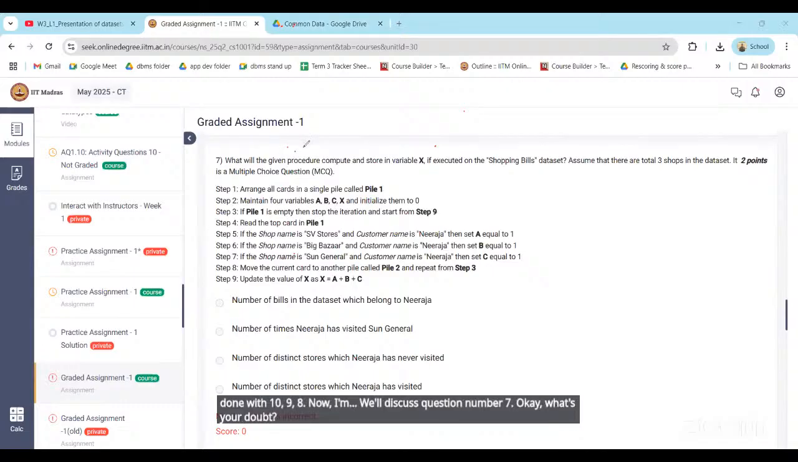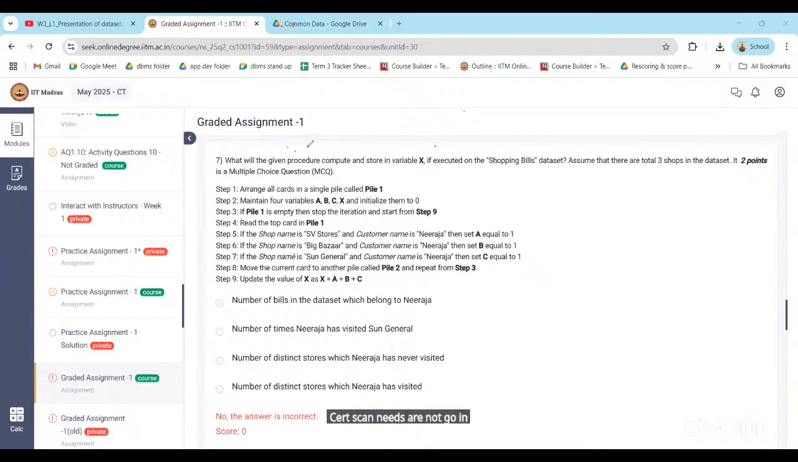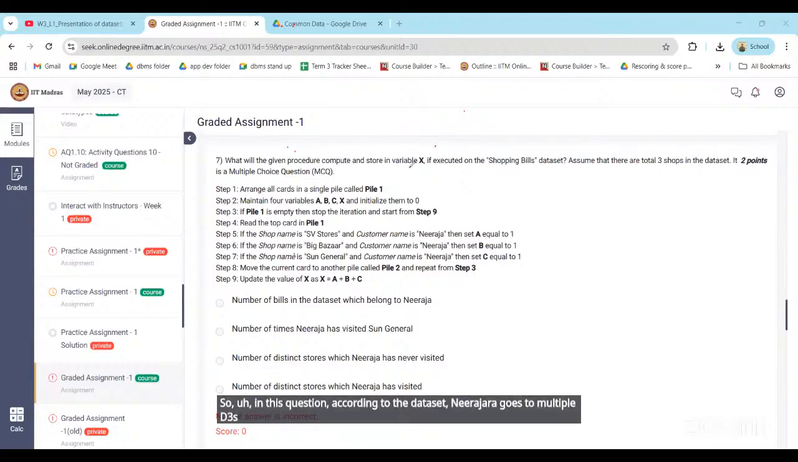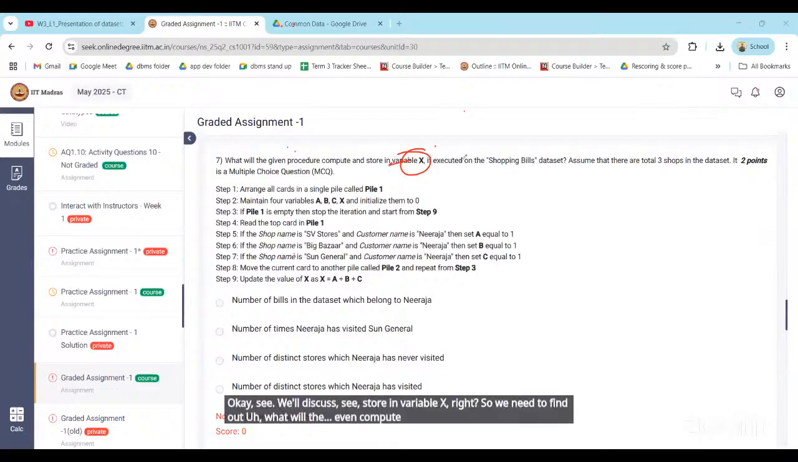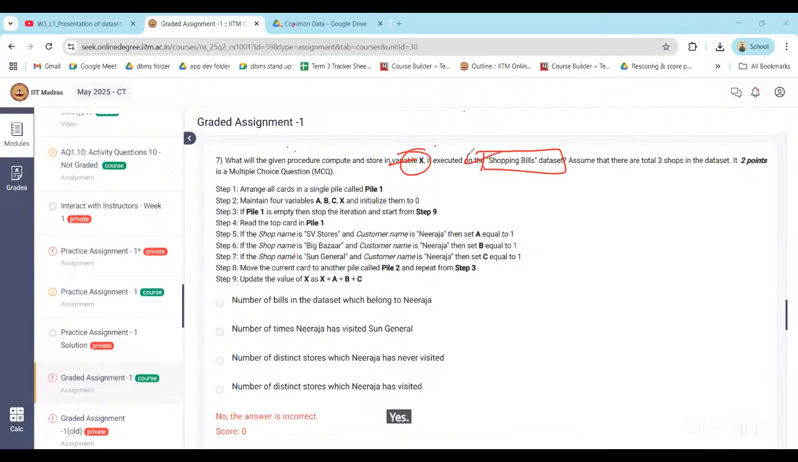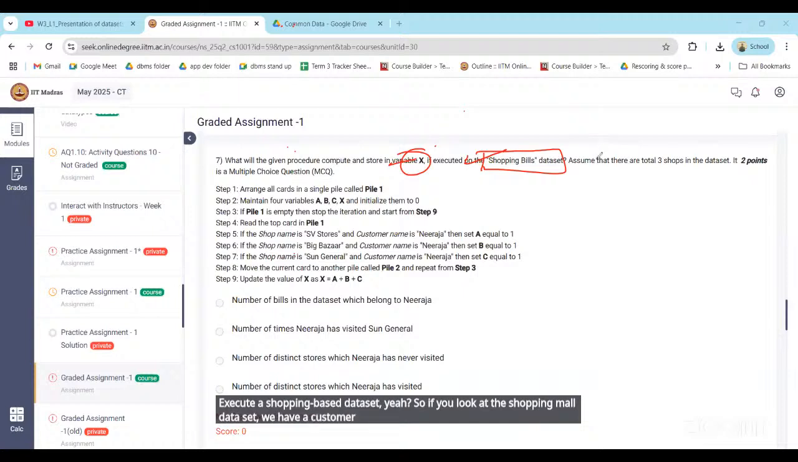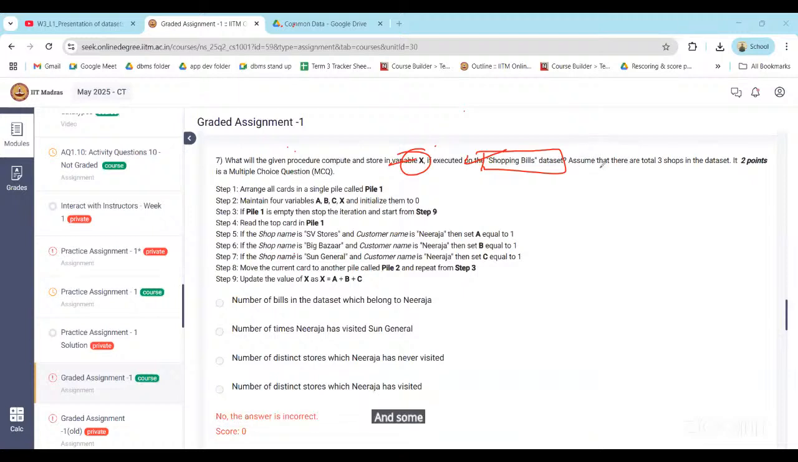Sir, can Nirja not go to any one store more than once? Sir, in this question, according to the data set, can Nirja go to multiple stores, every store more than once? We'll discuss. See, store in variable X, right? So we need to find out what the given computation, stored in variable X, will execute on the shopping bills data set here. If you look at the shopping bills data set, we have customer name, store name, and some category, quantity, price, all those things.